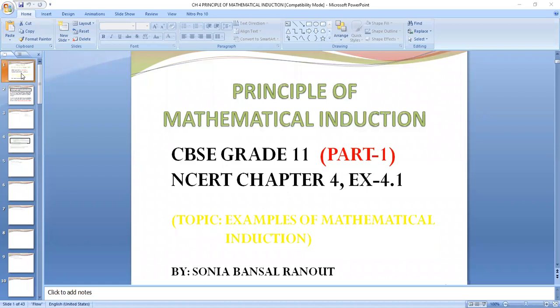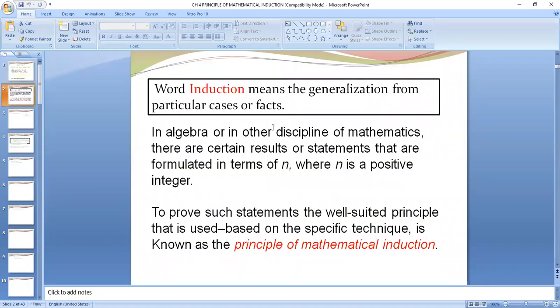So the very first thing we will discuss is what is induction. The word induction means generalization from particular cases or facts, right?